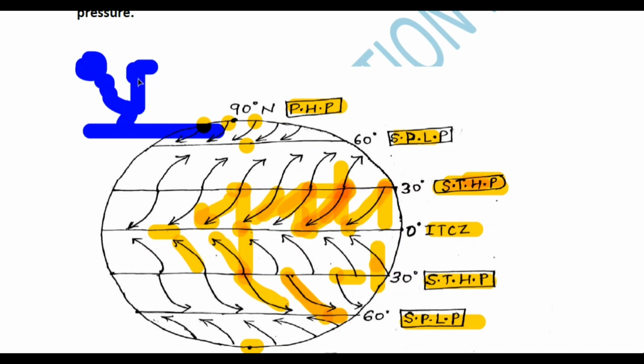This is the rising of air where there is a high temperature area. If the sun's rays fall vertically in this area, the air present here heats up, expands, and rises upward.